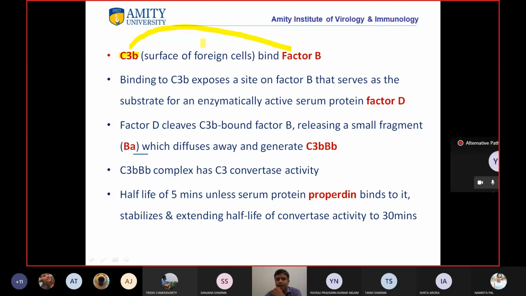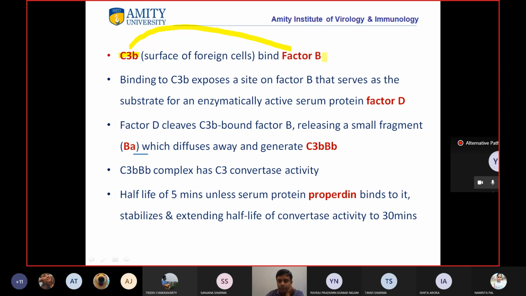Binding to C3b exposes a site on factor B that serves as the substrate for the serum protein factor D. So now what will happen when C3b binds to factor B?